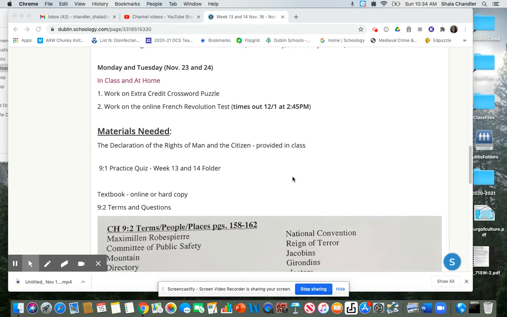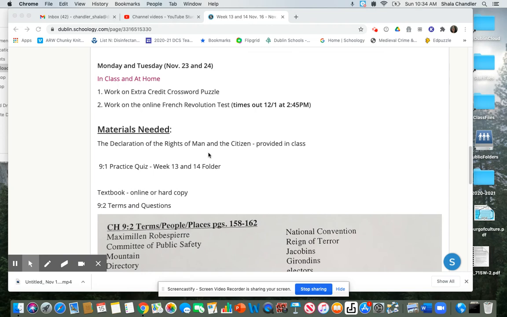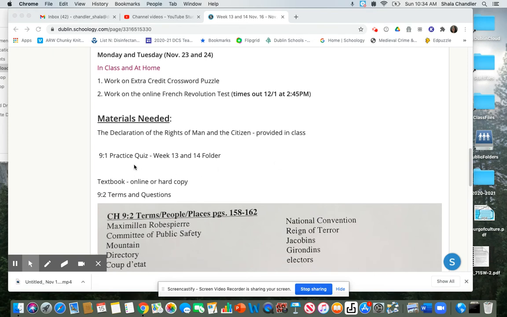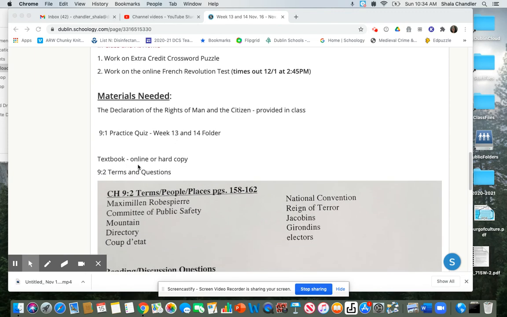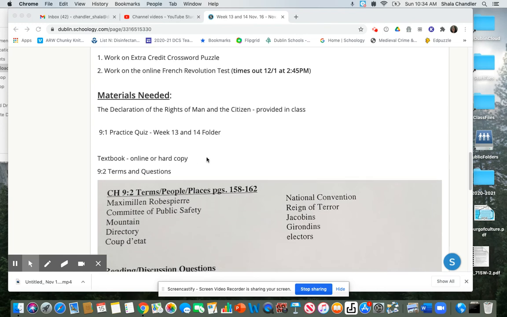Here's the section for everything that you will need. The Declaration of the Rights of Man and Citizen I will provide in class, a hard copy, and for the students online, I will email it to you at the start of your class period. The practice quiz for 9-1 is already open and available in our folder for this week. Your textbook, you're either using your online edition or your hard copy, so you already have access to that.